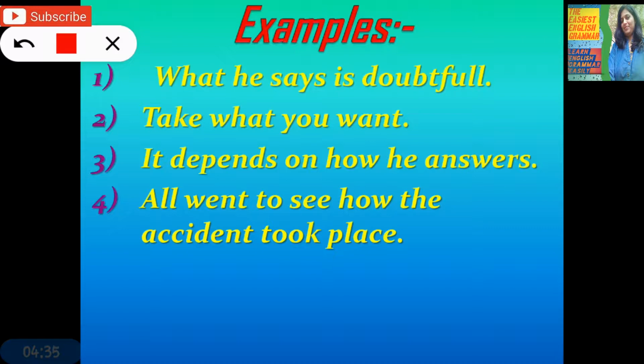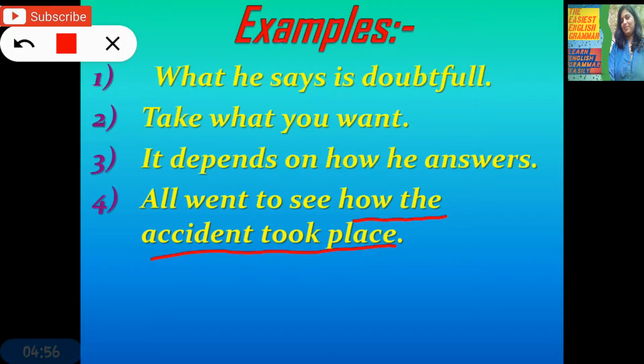In this sentence, what is the subordinate clause? First, as soon as you get the sentence, identify the subordinate clause, and a subordinate clause always starts with subordinating conjunctions. Which are the subordinating conjunctions? Because, if, as, whom, all WH words. So what is the subordinate clause here? How the accident took place.